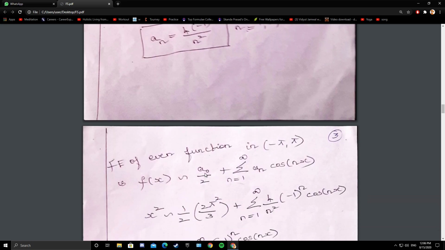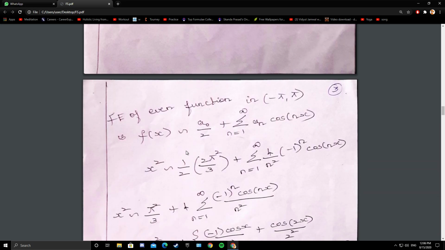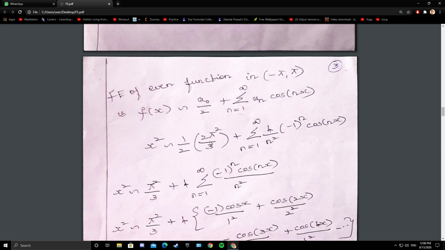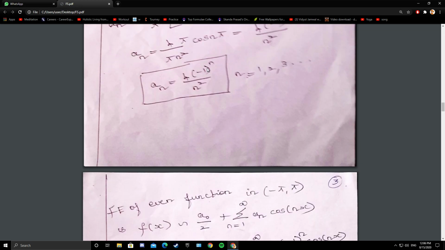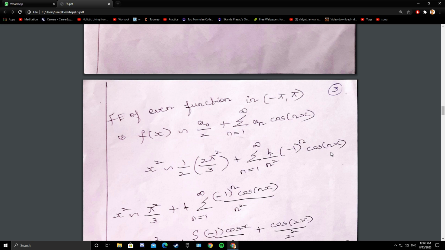So we have got a naught and an. So write the formula of Fourier expansion of even function in open interval minus pi pi. So f of x converging to a naught by 2 plus summation 1 to infinity an cos of nx. So what is a naught? 2 pi square by 3. So half of 2 pi square by 3 plus summation 1 to infinity. What is an? 4 by n square minus 1 whole power n into cos of nx.